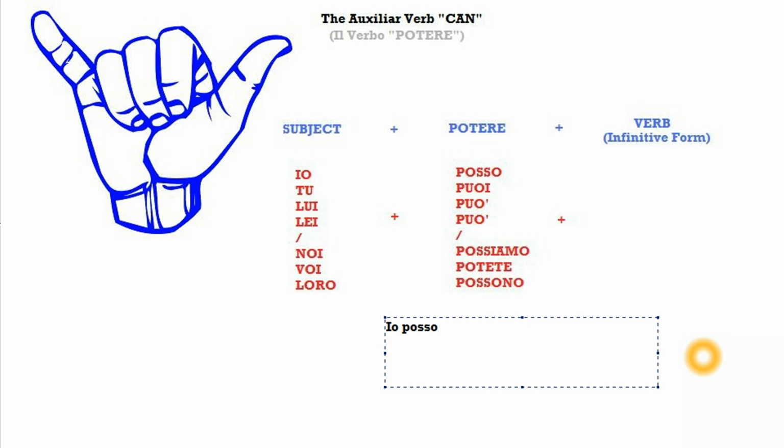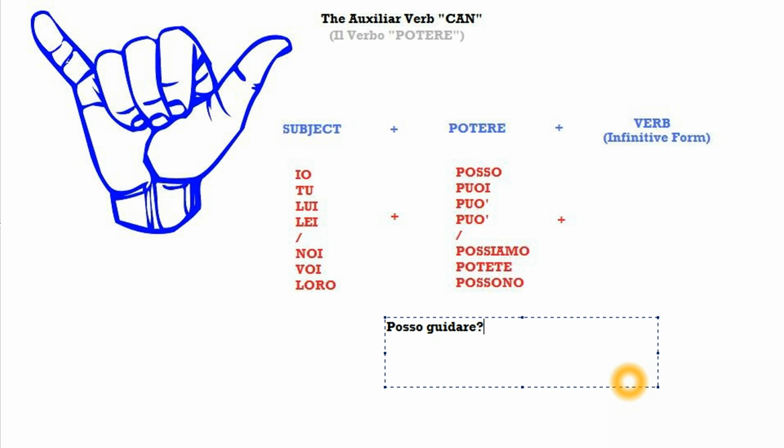Now, drive. Drive is guidare, the verb to drive, guidare. Therefore, we leave it in its infinitive form. It's an are type verb, but we don't have to conjugate it. All we do is we keep it in its infinitive form, and we have expressed the thought, I can drive, io posso guidare. Normally, in Italian, you wouldn't have your subject, because that's usually omitted, so it would be posso guidare. Posso guidare means I can drive.